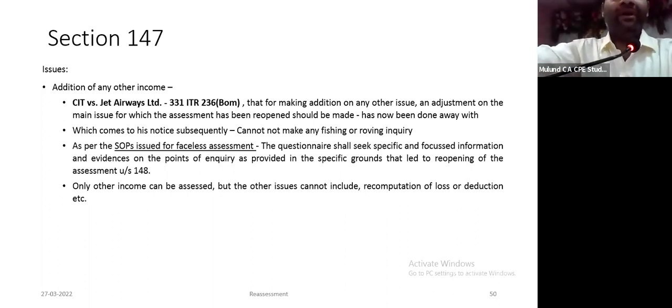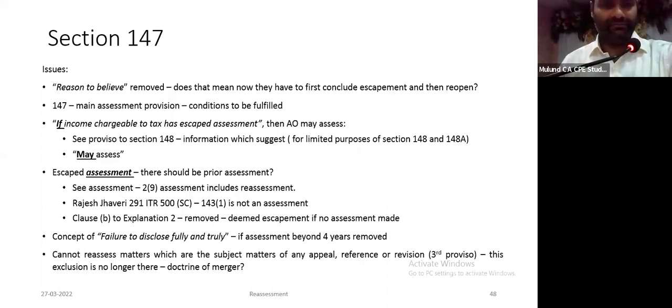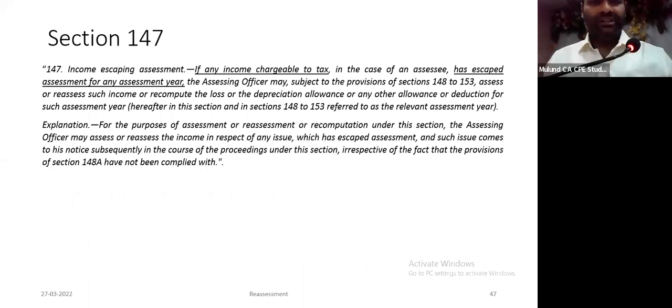During the inquiry on that A issue, if you come across something else, then you can add that amount. Now again, here there is a big problem. This addition of some other item is because of the Explanation to section 147. For the purposes of assessment or reassessment or recomputation under this section, the assessing officer may assess or reassess the income in respect of any issue which has escaped assessment, and such issue comes to his notice subsequently in the course of proceeding.